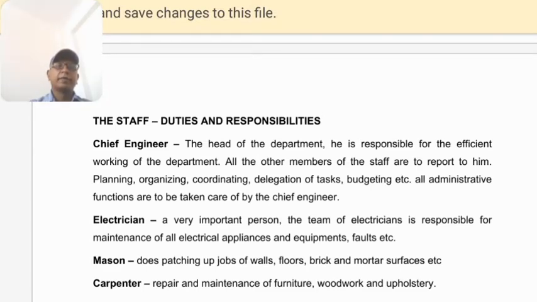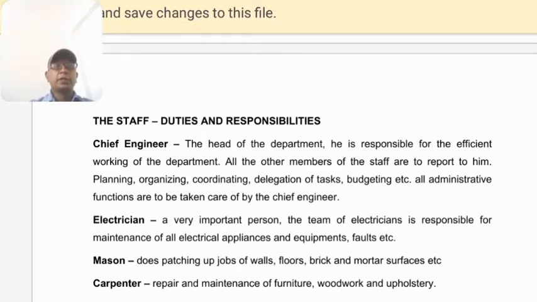Now we move on to electricians. An electrician is a very important person. The team of electricians is responsible for maintenance of all electric appliances and equipment faults, like an MCB not working, changing of bulbs, LCDs, LED bulbs, fitting of fans, exhausts. All these, and the electricians also arrange the electricity for ovens.